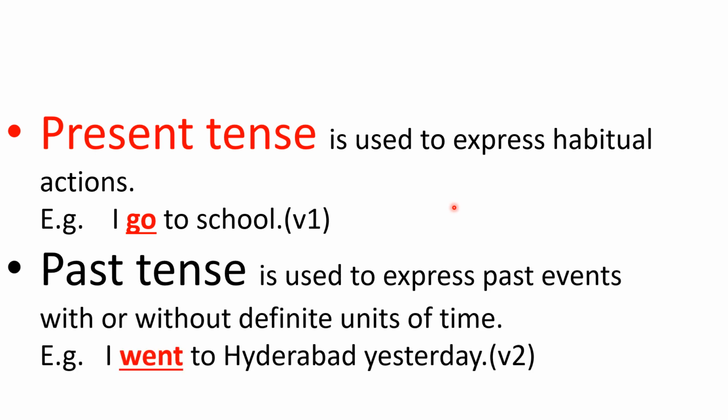Next you see past tense. Past tense is used to express past events with or without definite units of time. For example, here you see, I went to Hyderabad yesterday. Yesterday is a definite unit of time. Went is V2.